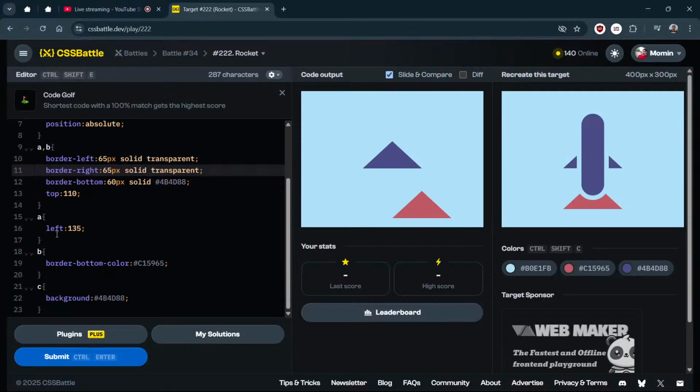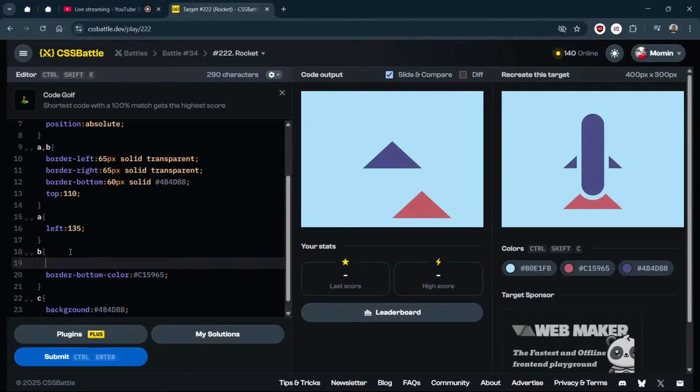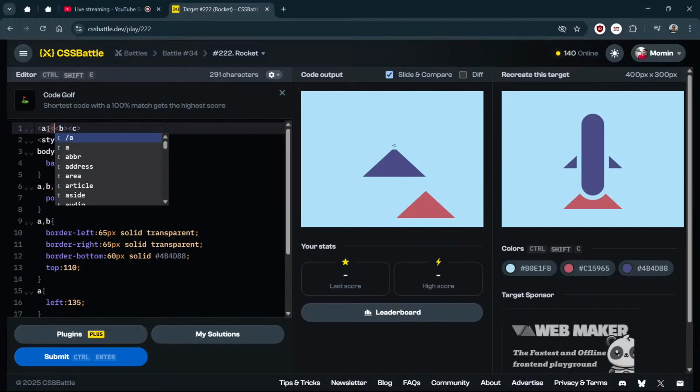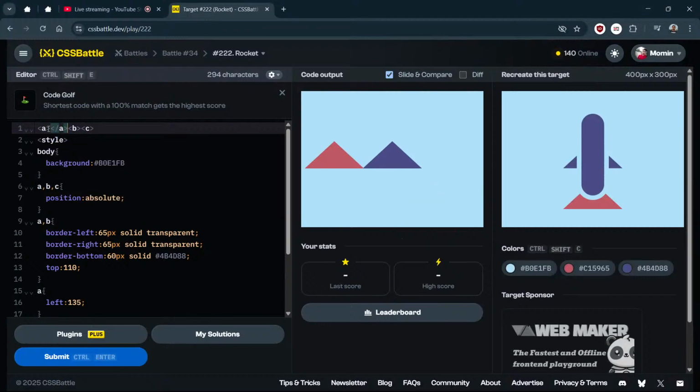Now I need to move this B. These things might not cause that much trouble if I just close these brackets here only, like this. Then this might be a good idea, I think. Let's see.